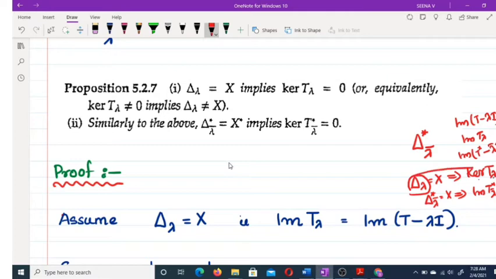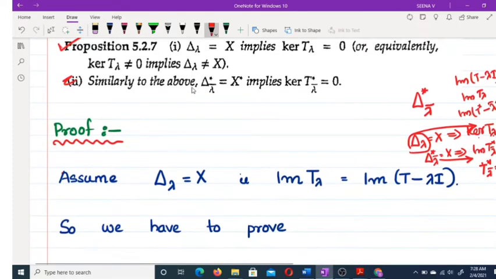Here kernel T lambda equal to 0. From here, image of T star lambda conjugate equal to X implies kernel T star lambda conjugate is equal to 0. So once we prove this, then it is easy to prove. Okay, so how do we prove this one?